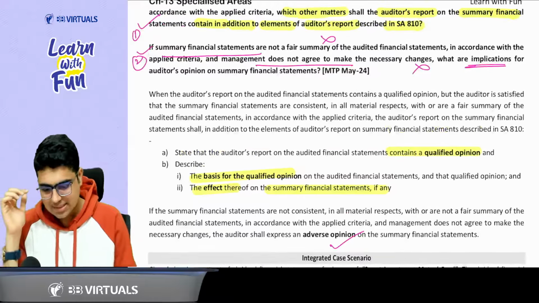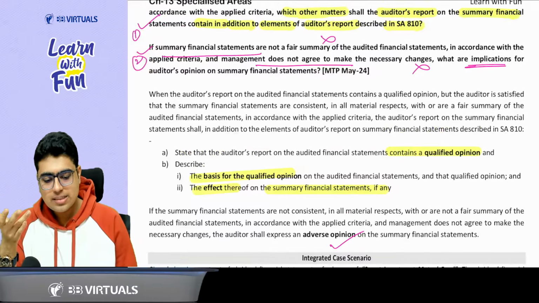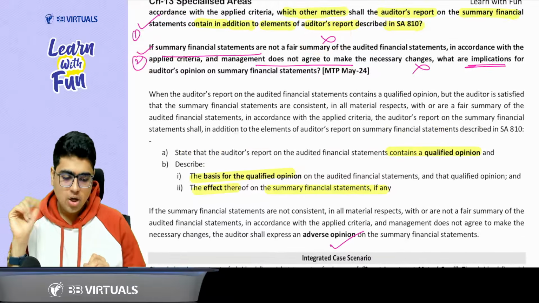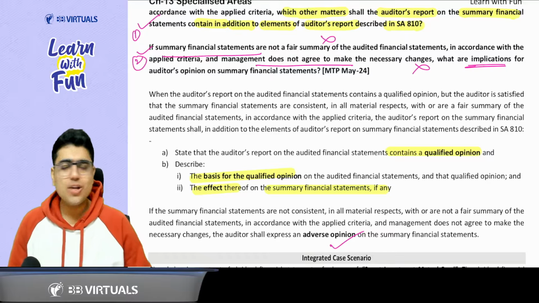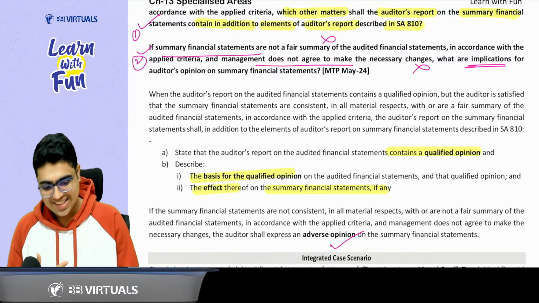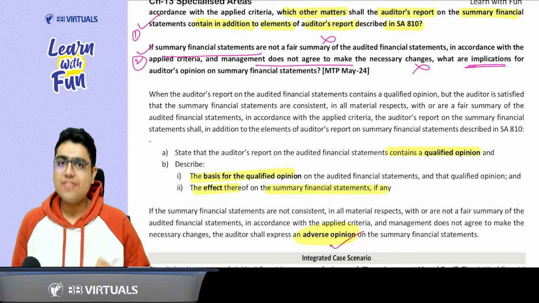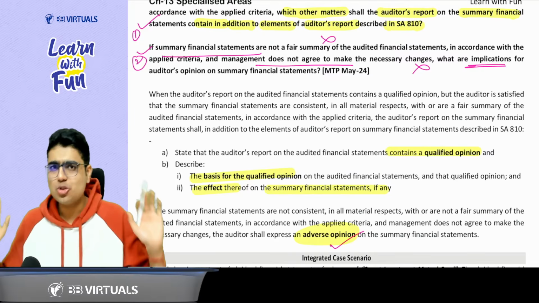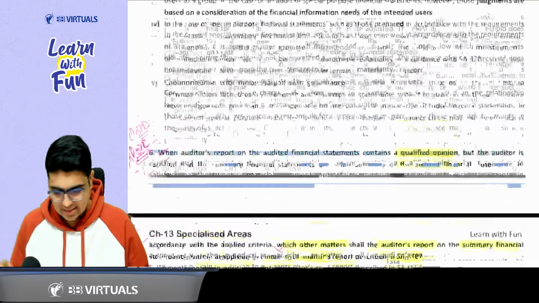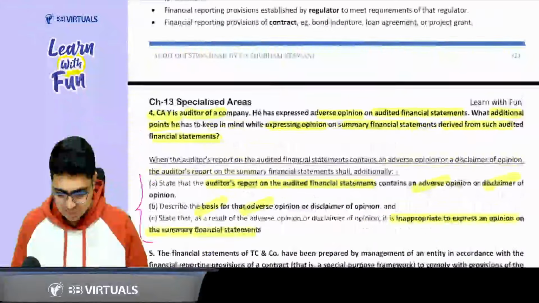Easy, sir. Now comes the second part of the question. If you feel summary financial statement is not a fair summary, and management is also not ready to make the necessary changes, which opinion do you give? Clearly just give an adverse opinion. Clearly in this case you just need to give an adverse opinion. No disclaimer, no qualified, clearly give an adverse opinion. Easy peasy, easy, sir.